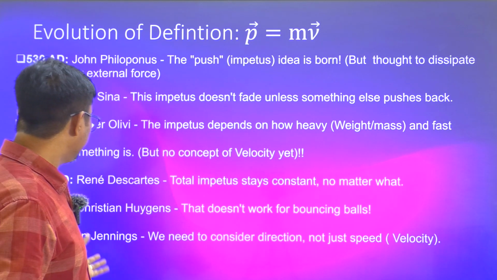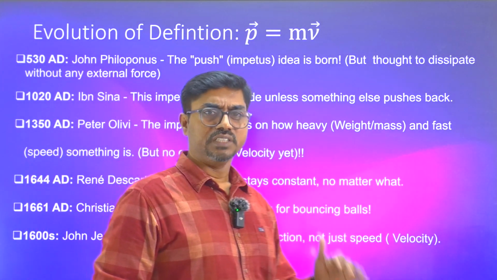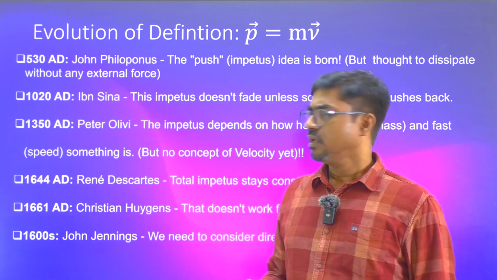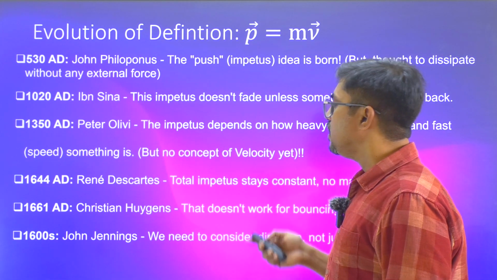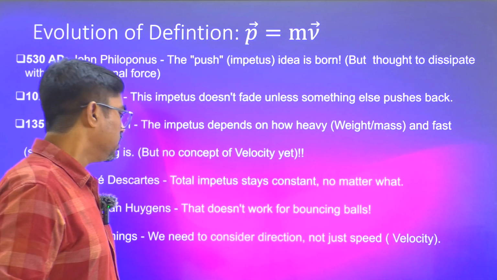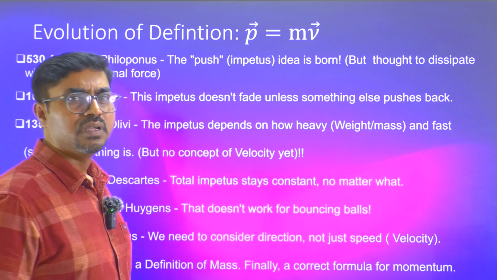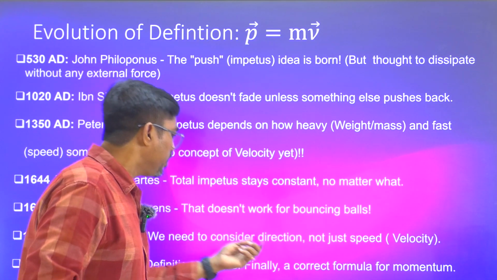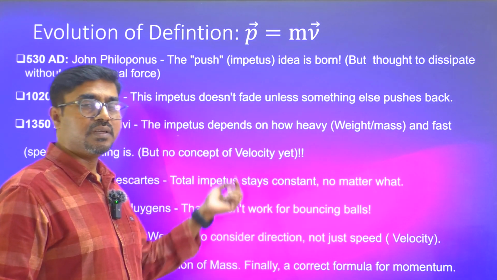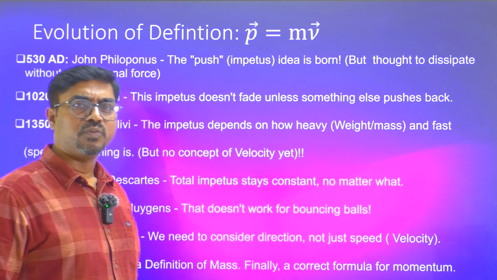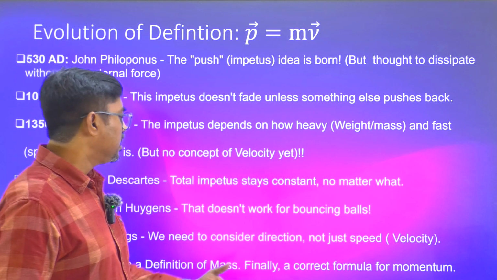Then comes Jennings. He says, okay, when you conserve speed, it is not working out. But when you introduce the concept of velocity, including the direction, then whatever Descartes was proposing, that conservation will work out well. So finally comes Newton. He gave a very clear picture of the concept of momentum. He defined very clearly that momentum is mass times velocity. The definitions of mass and velocity were very clearly given with that momentum.